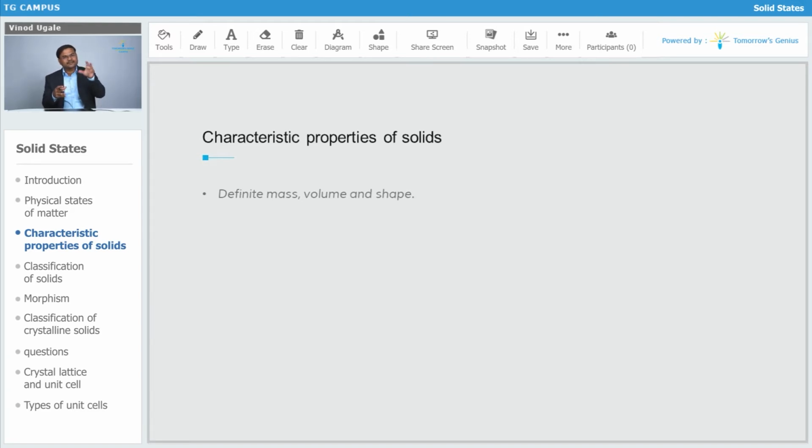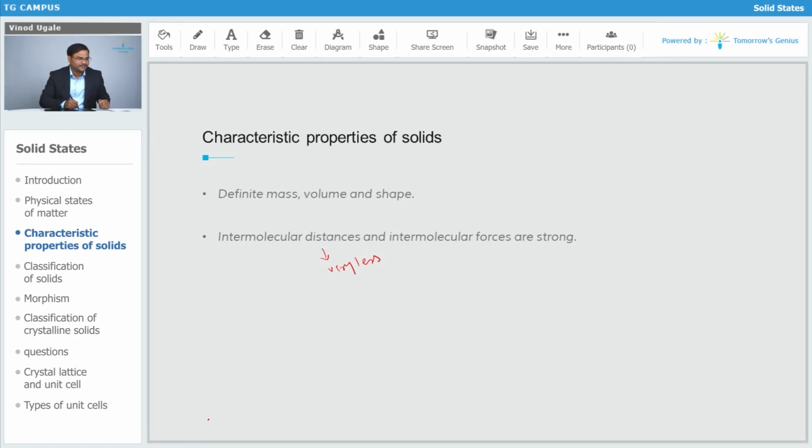Their mass is definite, their volume is definite, and obviously they are going to have a definite shape as the particles are at fixed position. Intermolecular distance is very less. Particles are close and intermolecular forces are strong. So intermolecular forces keep the molecules together, and thermal energy tends to keep the molecules apart from one another. So in case of solids, intermolecular forces are strong, particles will come closer.